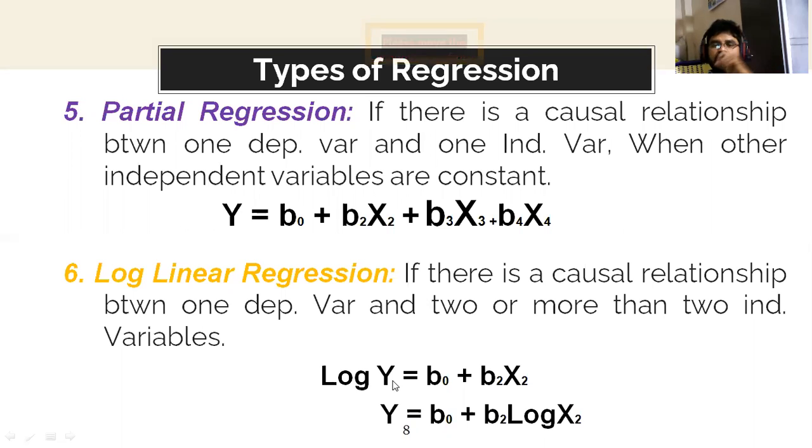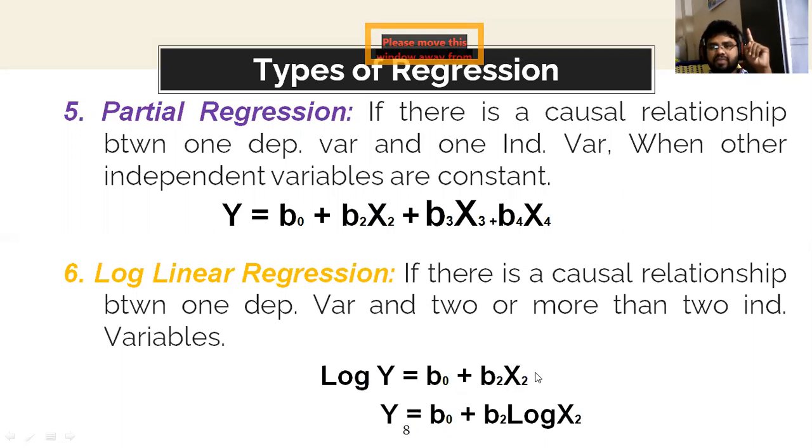So log of y, that is log GDP, equals beta 0 plus beta 2 x2, or x1, or we can take t also. Instead of x2, we can take t in time series. So this is called the log lin model. This first model is called log lin. Simple, you can remember log lin.